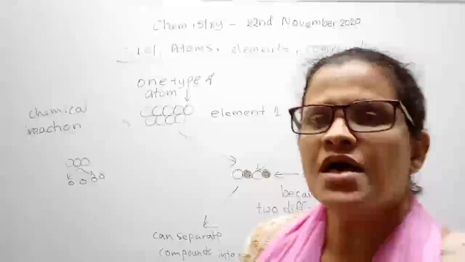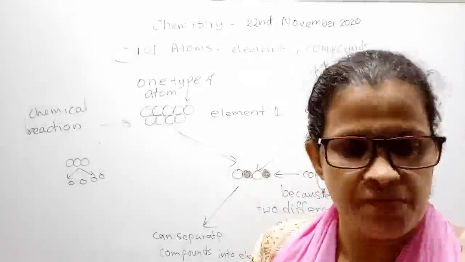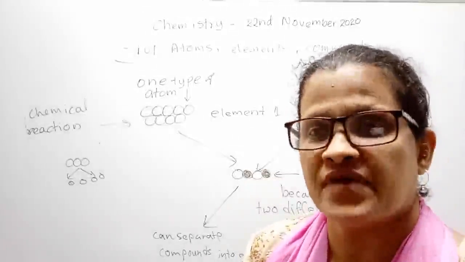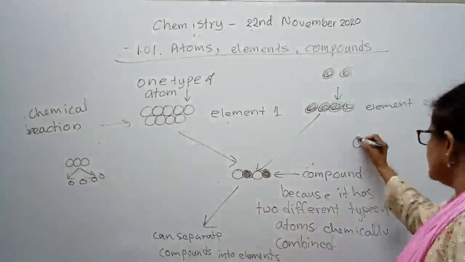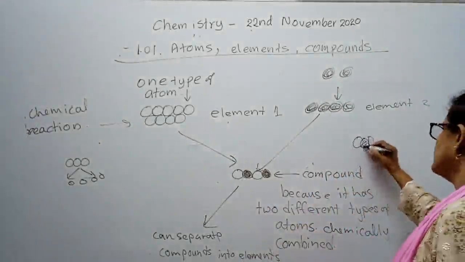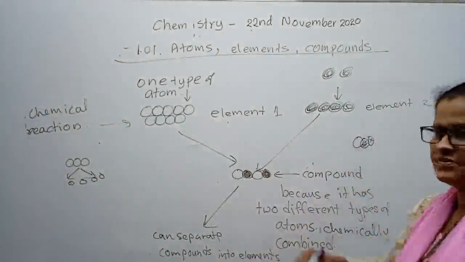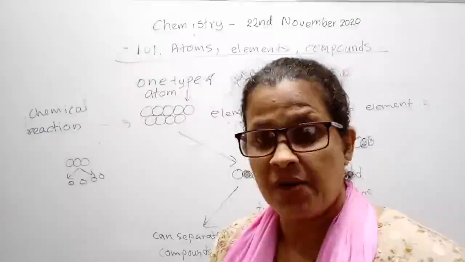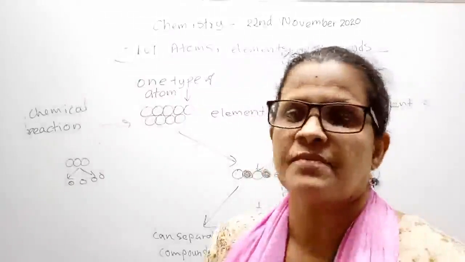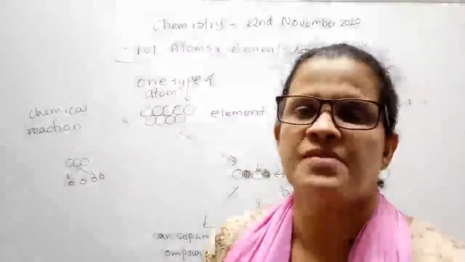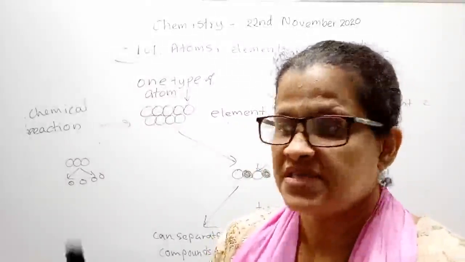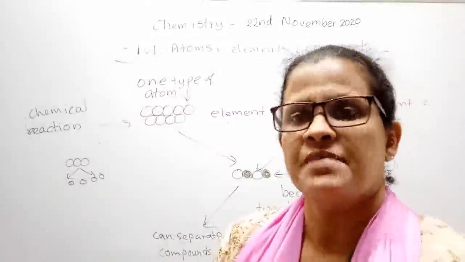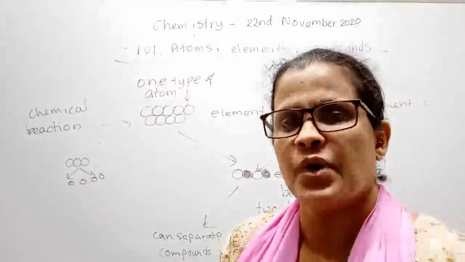Students, to make a compound, there should be a minimum of two different types of atom. If there are three different atoms, it can. There can be three different types of atom, four different types, five different types. It depends on the compound. In this world, there are a huge number of compounds because there are around 120 elements. These 120 elements combine in many different ways.